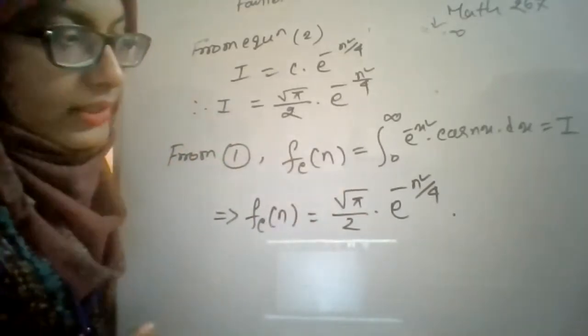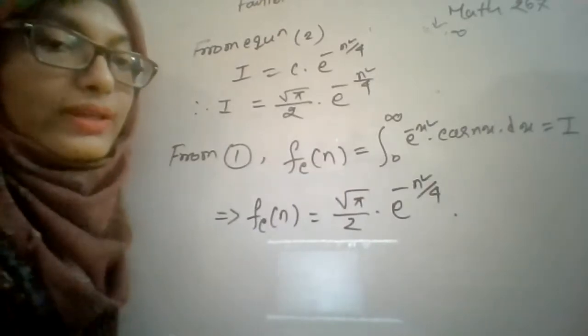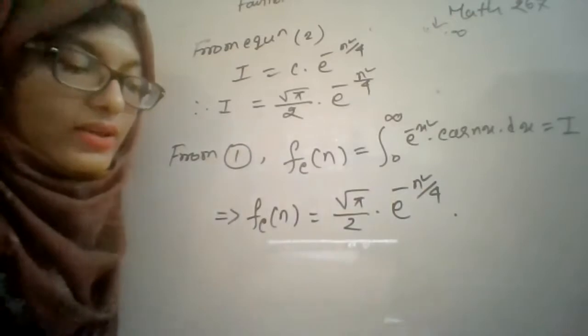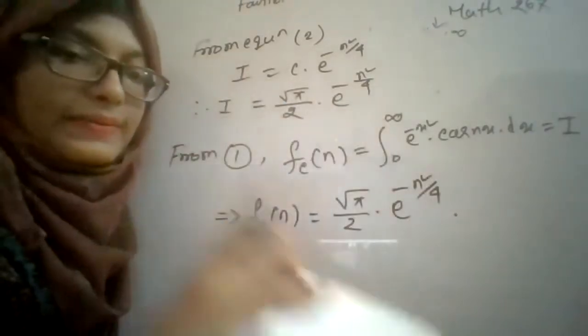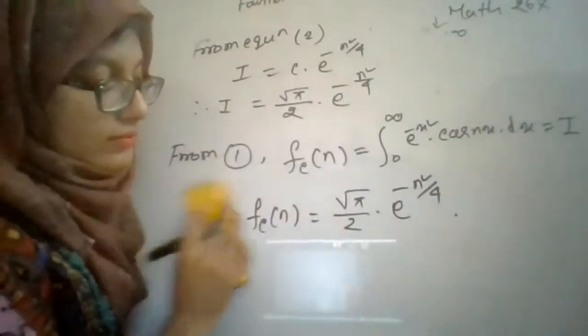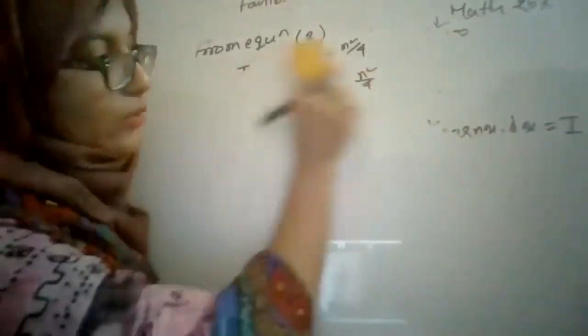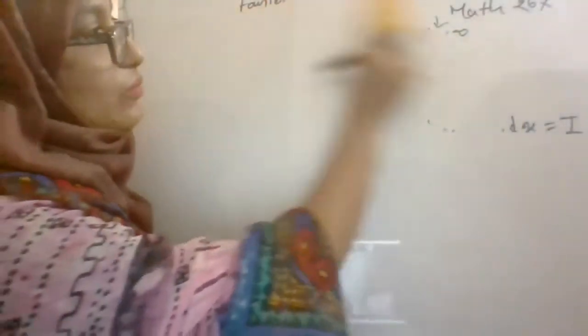Now, if you want, I may show the property of the gamma function, that the integration from 0 to infinity of e to the power minus x squared dx is equal to root over pi by 2. Basically, the proof of this property is not necessary or not included in this course. But if you want to see the proof, then I can show it.